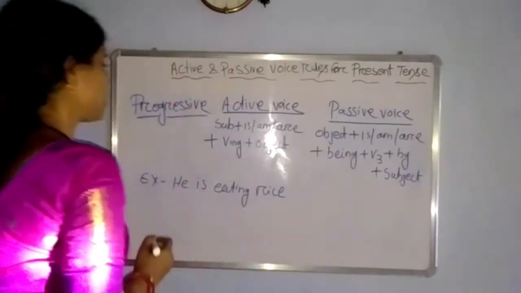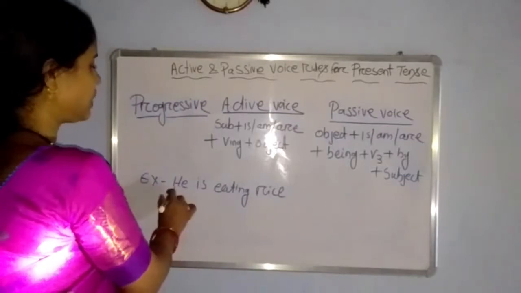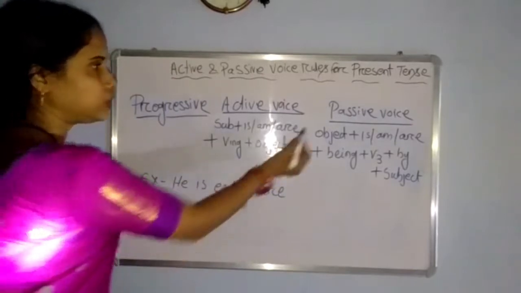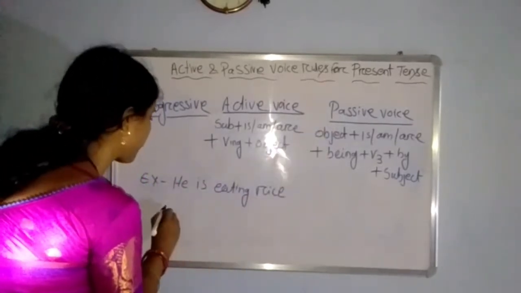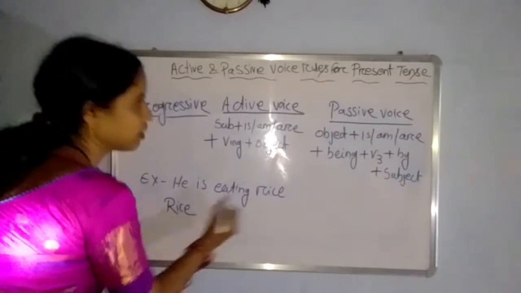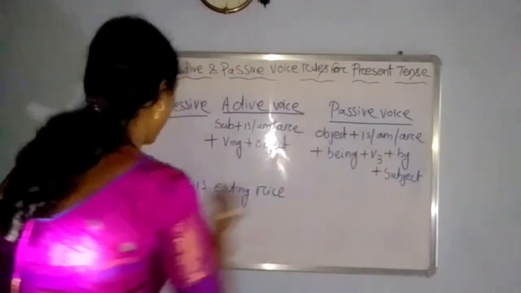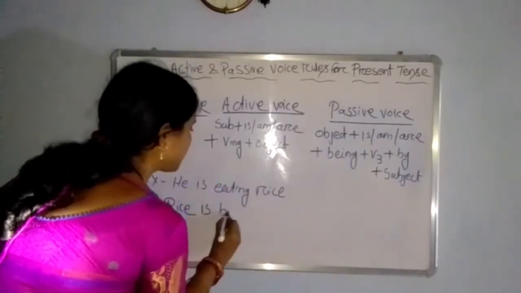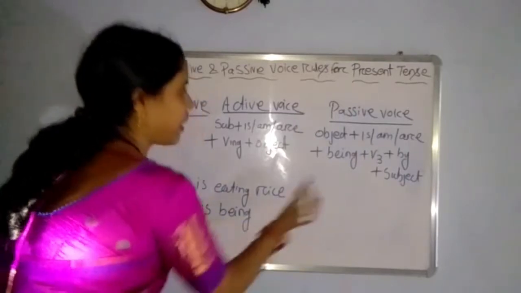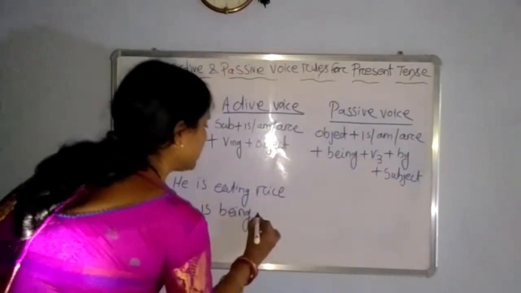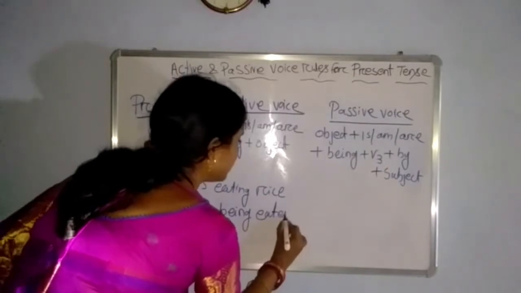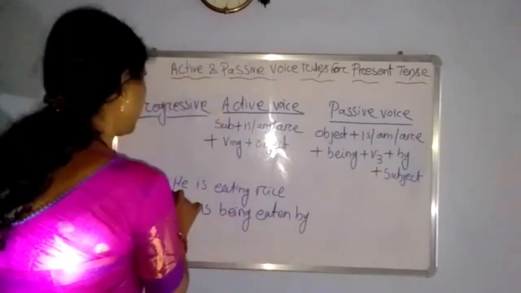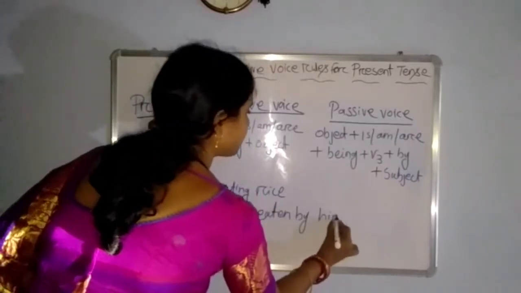In active voice, in present progressive, the sentence is: he is eating rice. When you convert it into passive voice, it will be rice, the object, then from is, am, are, here is, then being, then the third form of the verb, that is eat, ate, eaten, then by, then he becomes him.